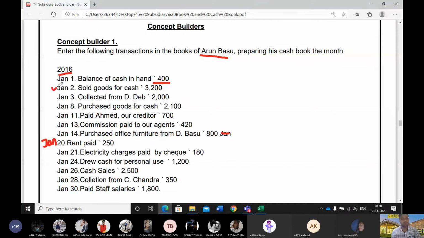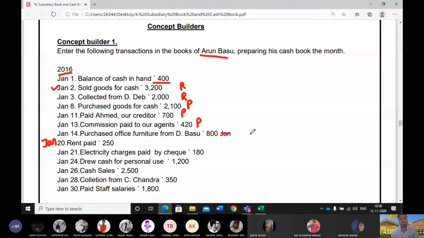The second, you sold goods. Is it a payment or a receipt? First tell me. Sir, receipt. Because we're getting cash. Yes, it's a receipt. Next, collection from D Dev. Payment or receipt? Receipt. After that, purchase goods for cash. Payment. Paid Ahmed. Payment. Commission paid to agent. Payment.